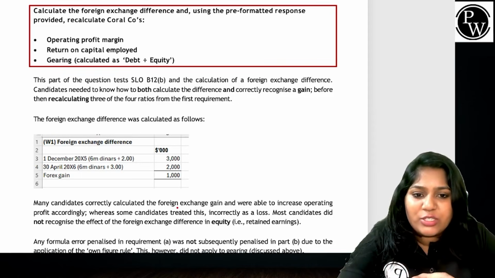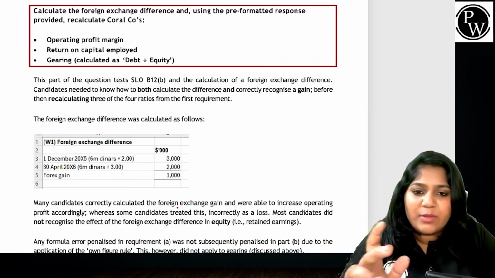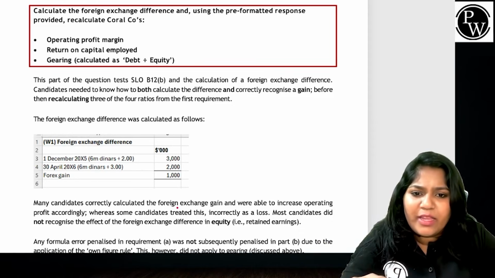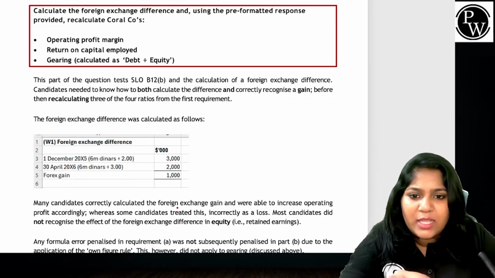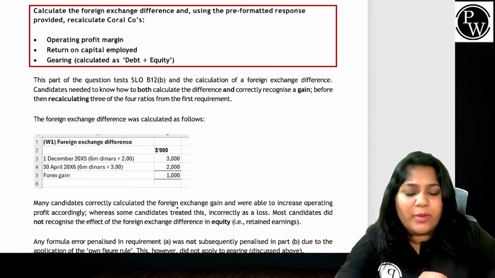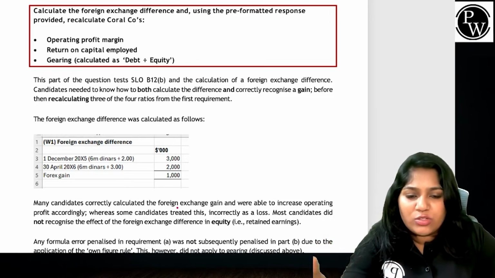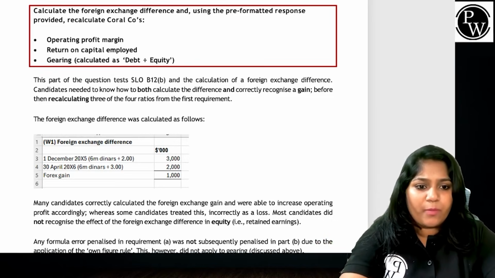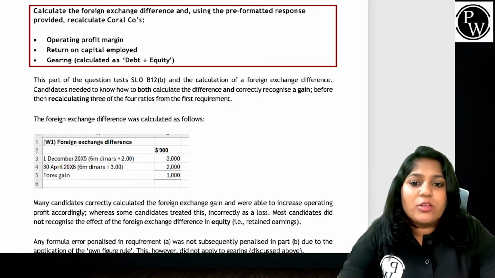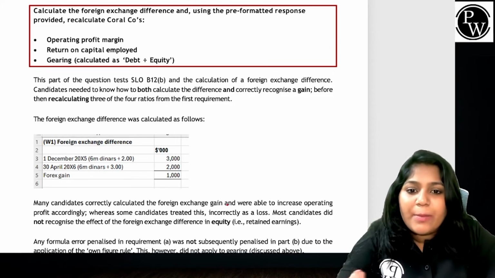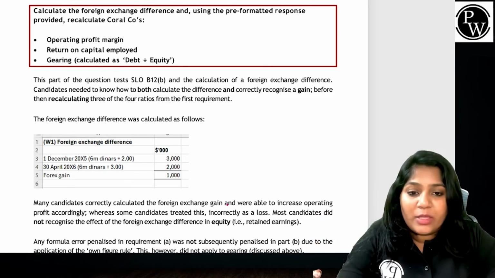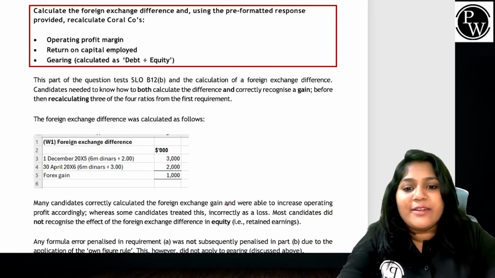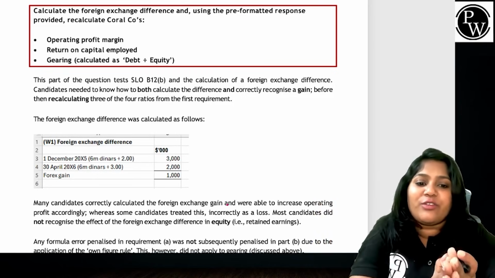Foreign exchange difference at 31st December X5: 6 million dinars divided by 2 gives you $3 million. And then at 30th April, 6 million divided by 3, so $1 is equal to 3 dinars. If you see this very closely, many candidates correctly calculated the forex gain and were able to increase the operating profit accordingly, whereas some candidates treated this incorrectly as a loss. Most candidates did not recognize the effect of the foreign exchange difference in equity.